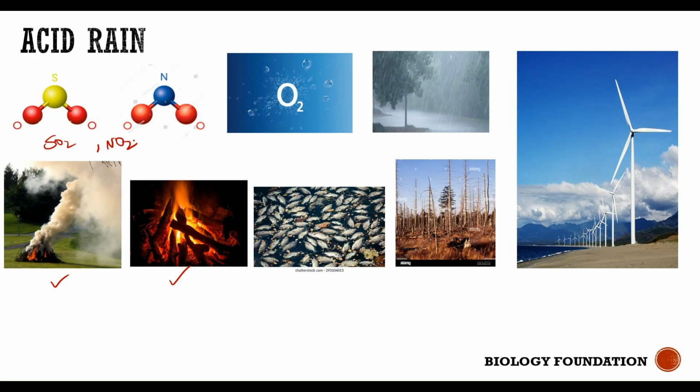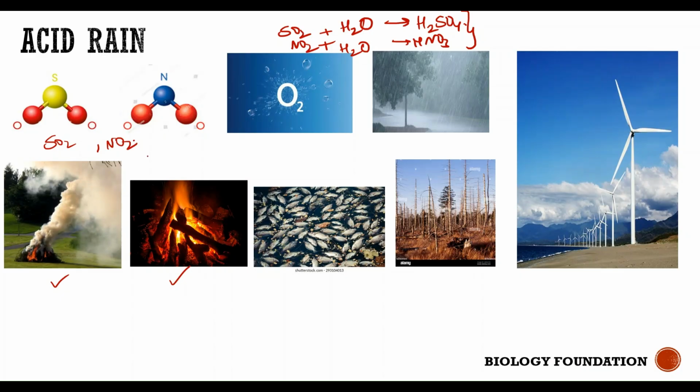Once you burn wood or coal, we know that there will be fire, and after the fire is extinguished, smoke is released. The smoke is rich in sulfur dioxide and nitrogen dioxide. The sulfur dioxide and nitrogen dioxide, which get escaped into the atmosphere, react with the water vapor present in the earth's atmosphere. Okay, and form what? Highly concentrated sulfuric acid, H2SO4, and nitric acid, HNO3. These are acidic in nature and very harmful to living organisms.